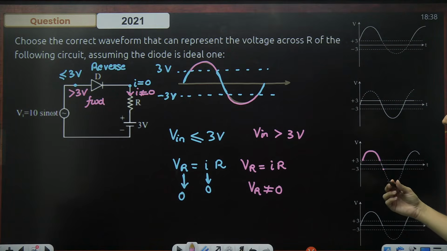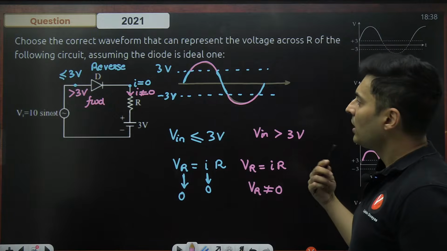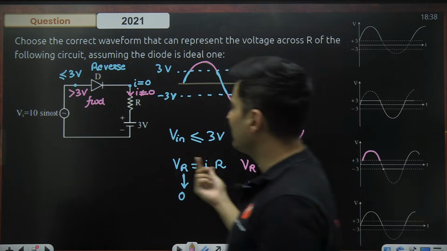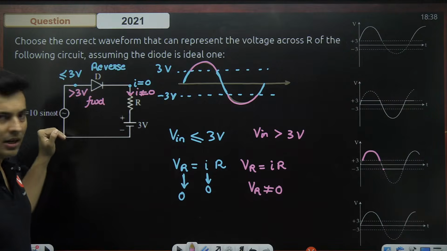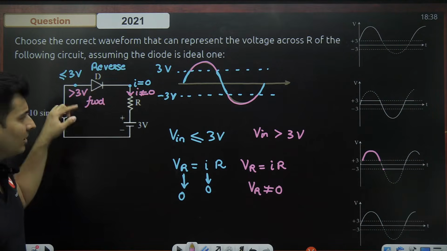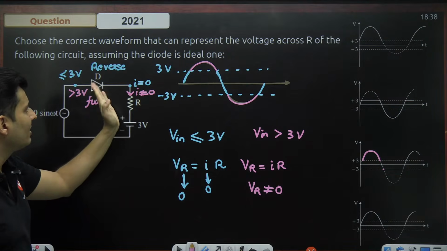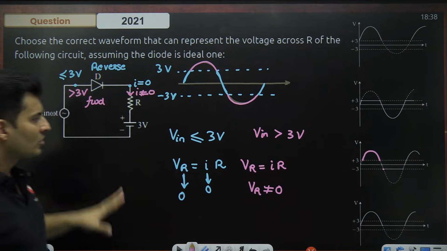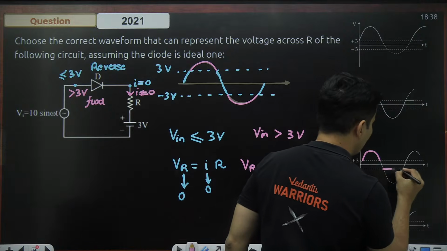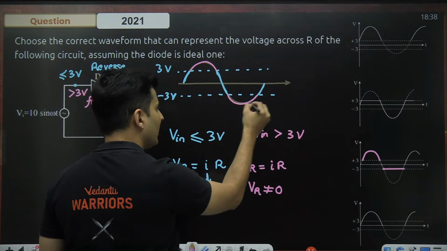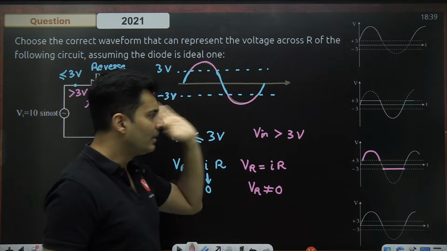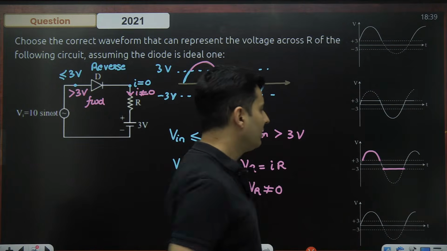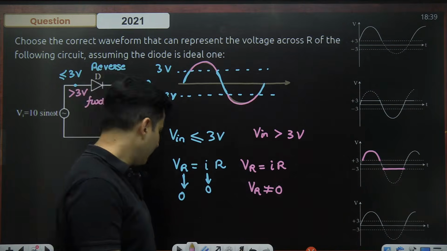And if it becomes negative voltage, then what happens? Let's think about that also. Imagine if this becomes positive, still it will be in reverse bias only in the negative cycle. This will be in the reverse bias, so it will not conduct at all. So I think this should just go like this. Perfect. So in this particular half, this will be positive, this will be negative, this diode will be in reverse bias. So it will not conduct at all. So I think this will be the right graph. Absolutely. Okay.